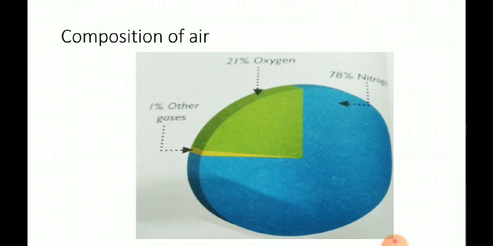It consists of 78% nitrogen, 21% oxygen and 1% other gases such as carbon dioxide, hydrogen, helium and argon. So from this diagram you can understand that the major part is covered by nitrogen, that is 78%. Only 21% oxygen and only 1% other gases such as carbon dioxide, hydrogen, helium and argon. Not only gases, but air also contains dust particles, microorganisms, smoke and water vapor.